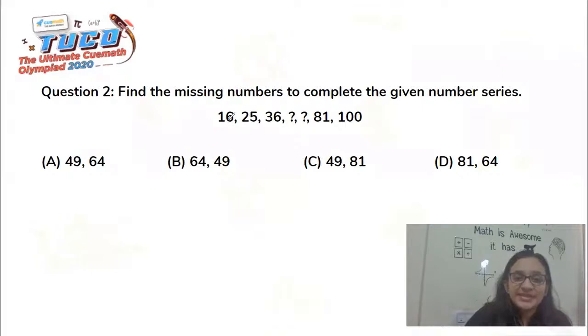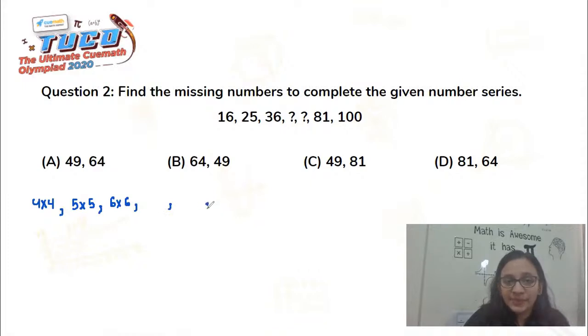So what we see is 16 can also be written as 4 times 4. Then 25 can be written as 5 times 5. Then 36 can be written as 6 times 6. We have a blank, that is a question mark, another blank, and then we have 81, which is 9 times 9, and then we have 100, which can be written as 10 times 10. So what do we see here is that these are all consecutive numbers, 4, 5, 6.